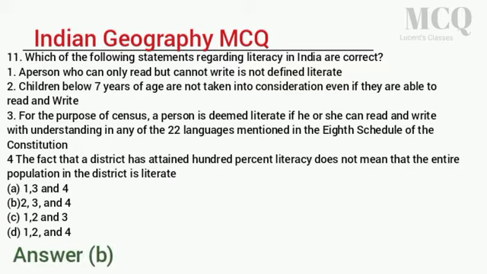18. The Tropic of Cancer passes through A. Bihar. B. Gujarat. C. Uttar Pradesh. D. Odisha. Answer B. 19. The oldest inhabitants of India are considered to be A. Mongols. B. Negritos.